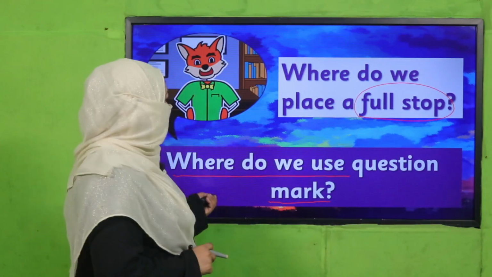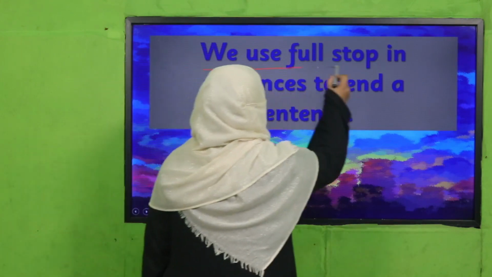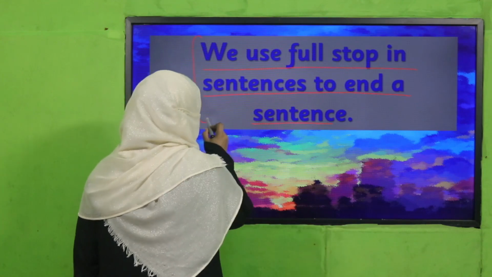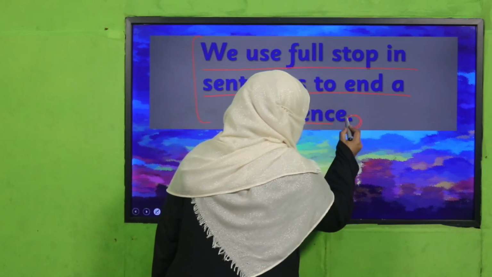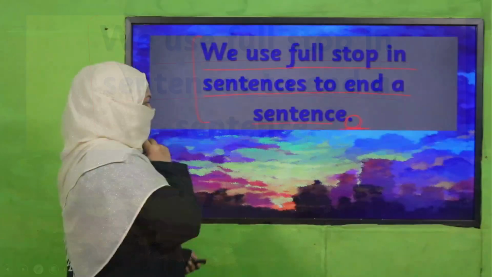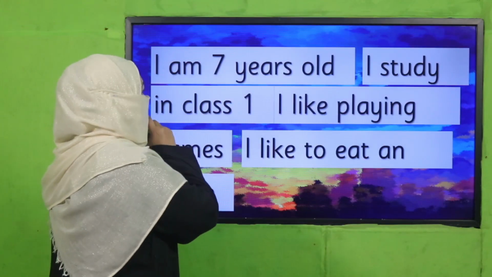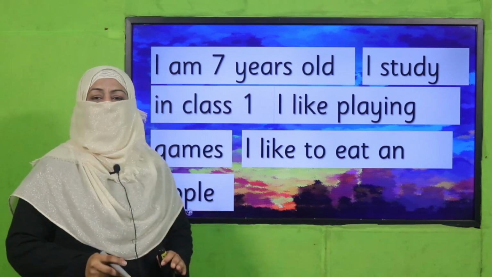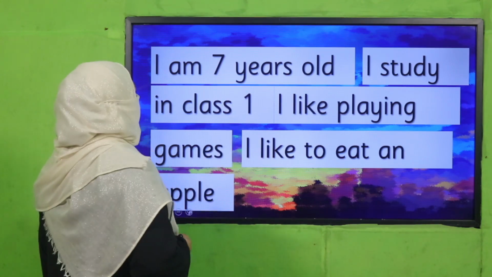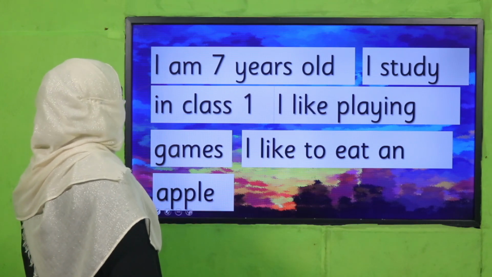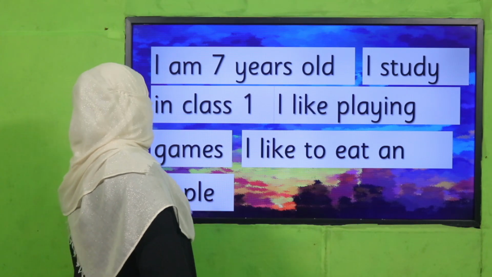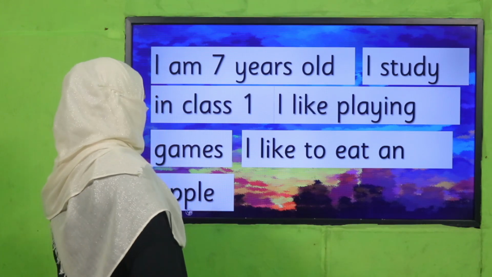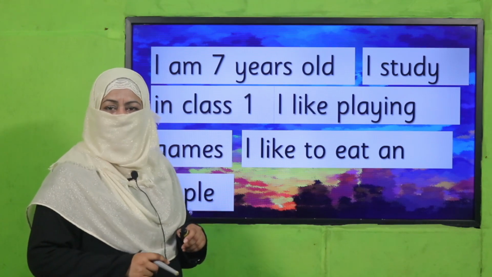Yes, my dear students, I hope you have answered correctly that we use full stop in sentences to end a sentence. So when we write a sentence and we complete it, we place a full stop. It means this sentence ends here, right? Now look at this. There are more than one sentences. If I want to read it, I am 7 years old. I study in class 1. I like playing. Oh no, it's not making sense.